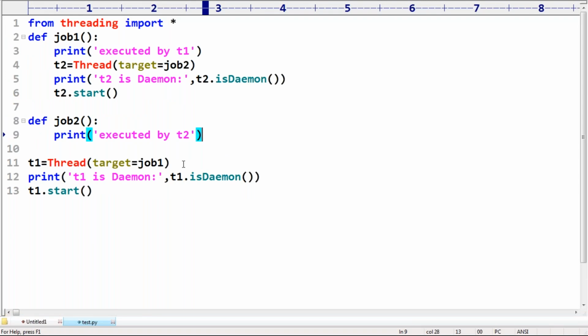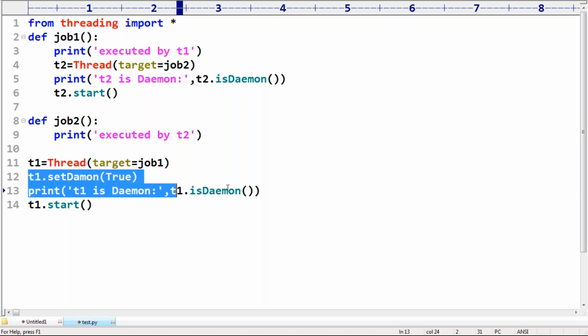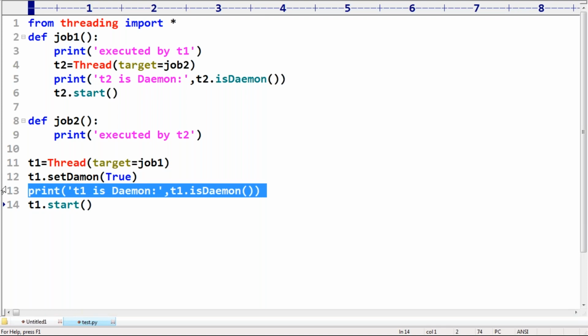Now listen very carefully, sir. T1 dot setDaemon of true, I'm taking. Now I am changing the Daemon nature of which thread? T1. Actually, T1 is non-Daemon, but I want to make it Daemon. Before starting only, I'm doing this activity. No problem at all. Now T1 is a Daemon thread. Please guide: what about T2, sir? Is T2 Daemon or non-Daemon?